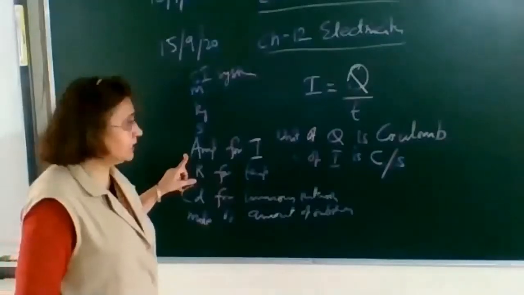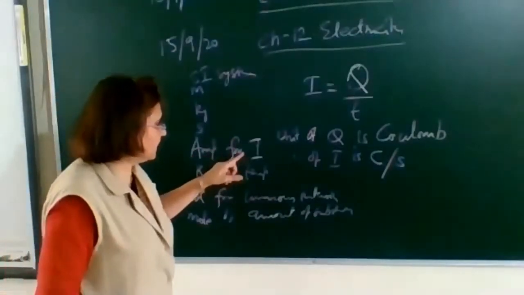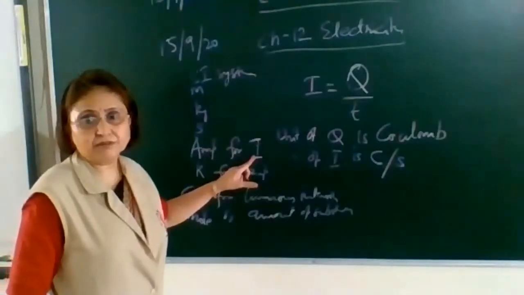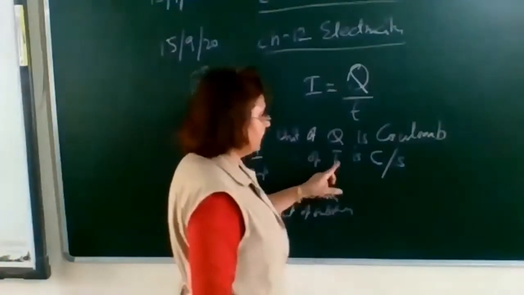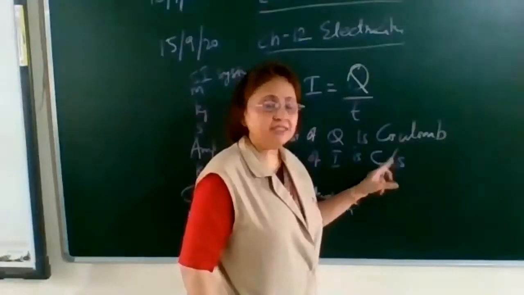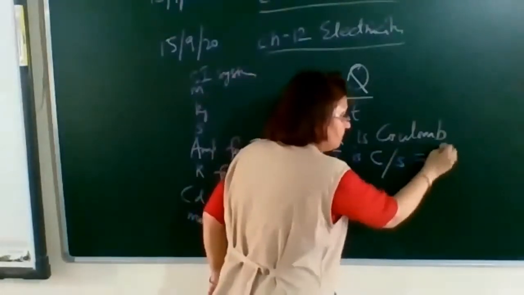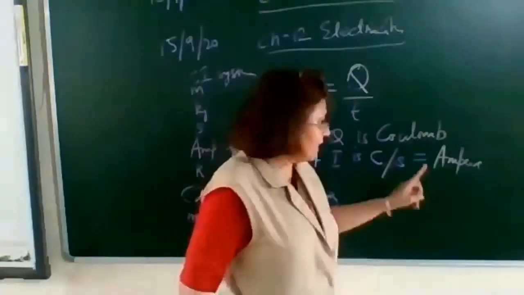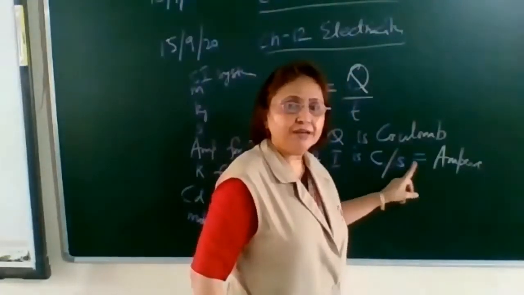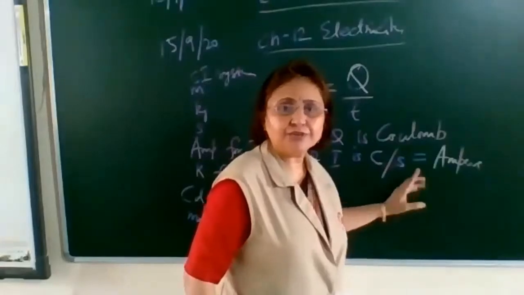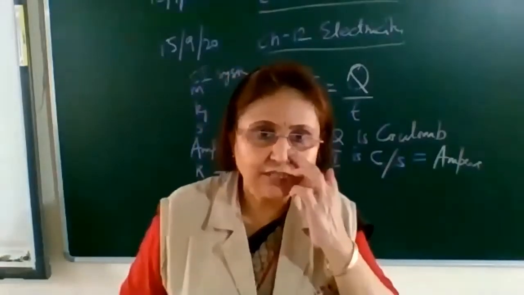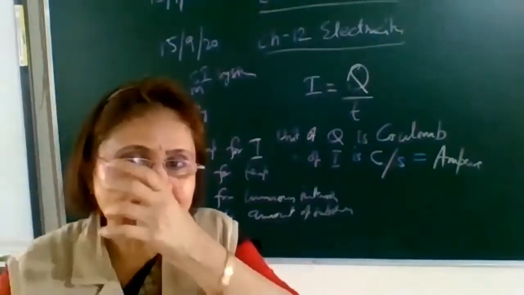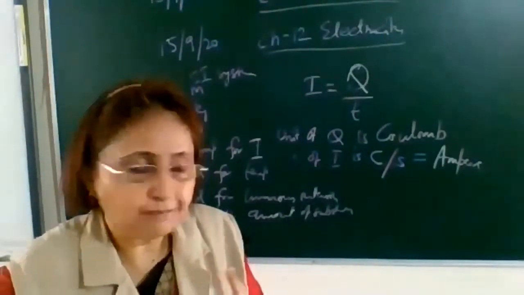So what will be the SI unit of electric current? It is ampere. This coulomb per second is taken as ampere. So 1 ampere of current is when 1 coulomb of charge is flowing for 1 second. Then we say that the current is 1 ampere.